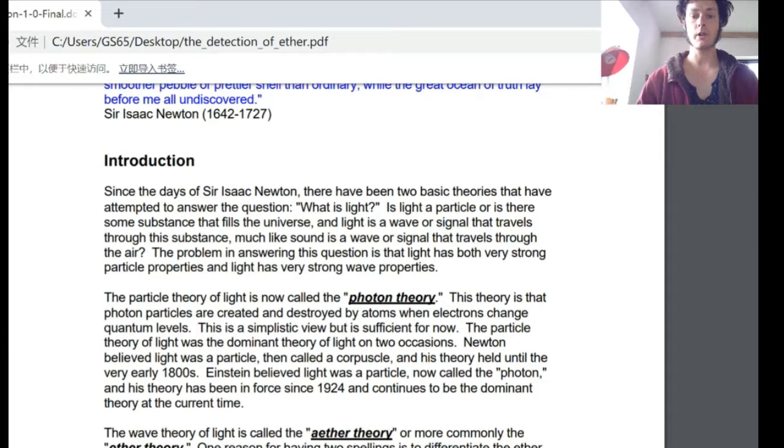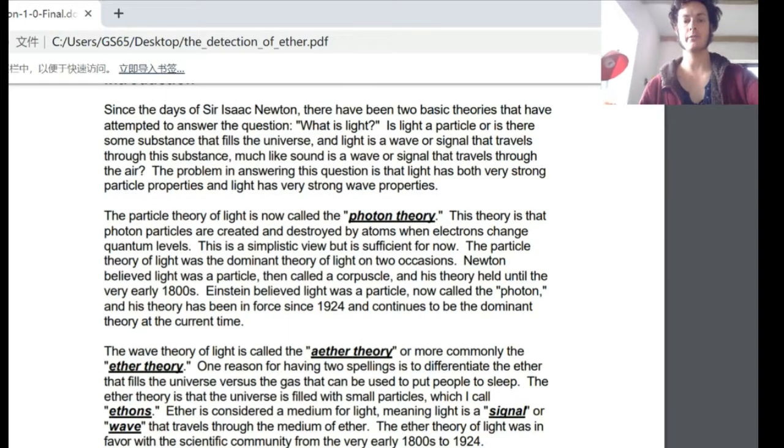Introduction. Since the days of Sir Isaac Newton, there have been two basic theories that have attempted to answer the question, what is light? Is light a particle, or is there some substance that fills the universe, and light is a wave or signal that travels through the substance, which like sound is a wave or signal that travels through the air? The problem in answering this question is that light has both very strong particle properties and very strong wave properties. The particle theory of light is now called the photon theory. This theory is that photon particles are created and destroyed by atoms when electrons change quantum levels. This is a simplistic view, but it is sufficient for now.